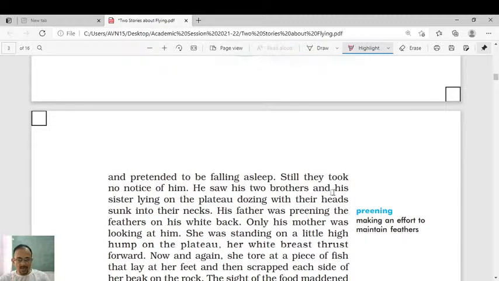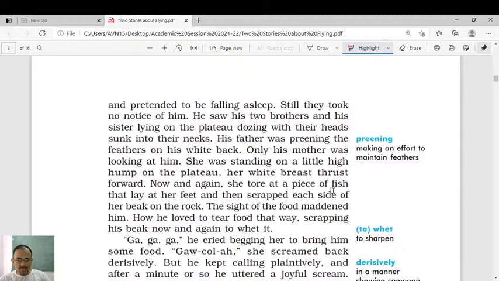He saw his two brothers and his sister lying on the plateau, dozing with their heads sunk into their necks. His father was preening the feathers on his white back. Only his mother was looking at him. She was standing on a little high hump on the plateau, her white breast thrust forward. Now and again she tore at a piece of fish that lay at her feet and then scraped each side of her beak on the rock. The sight of the food maddened him. How he loved to tear food that way, scraping his beak now and again to wet it.